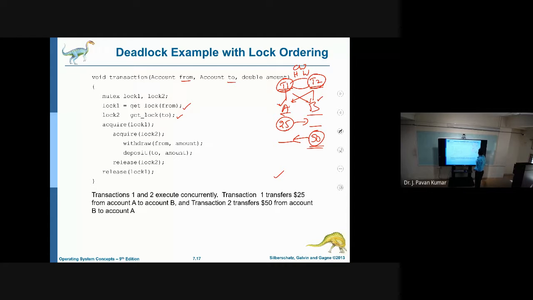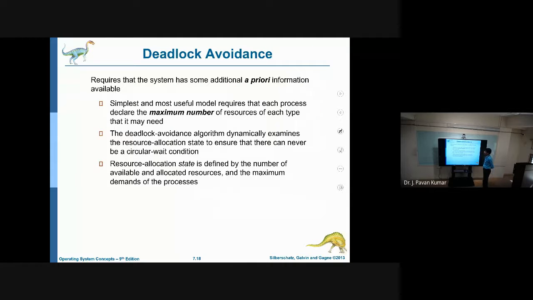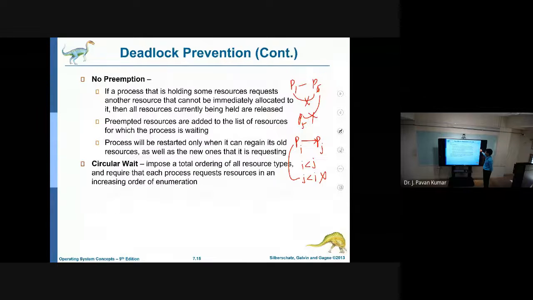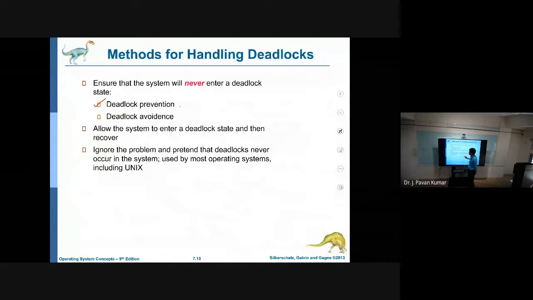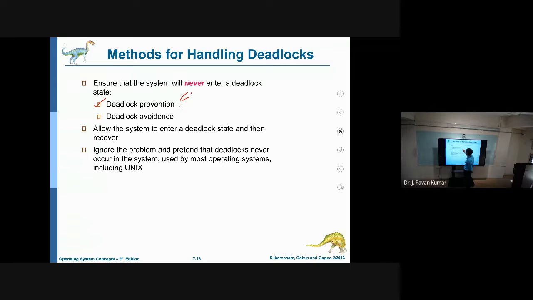Next, consider deadlock avoidance. We have seen deadlock prevention so far. What are the strategies? Mutual exclusion cannot be avoided. For non-shareable resources, we will apply mutual exclusion. For shareable resources, we will allow multiple processes to utilize the resources. That is mutual exclusion. Next, no preemption, hold and wait, circular wait.